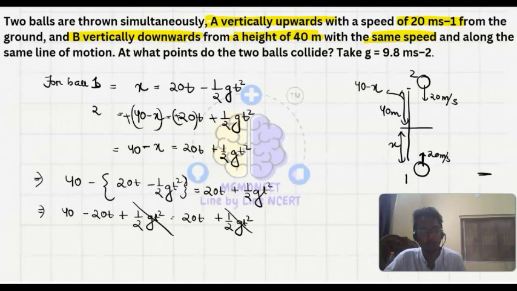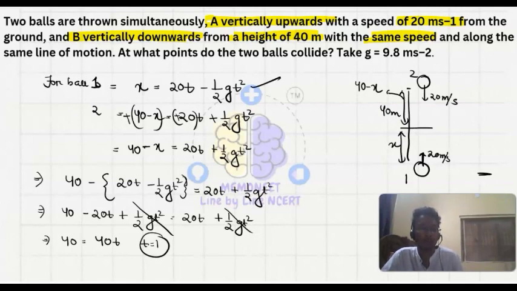So half g t square is cancelled out. So 40 equals 40t, that is t equals 1 second. At t equals 1 second, these balls will collide. We can put it in any of the expressions and we will get the answer.